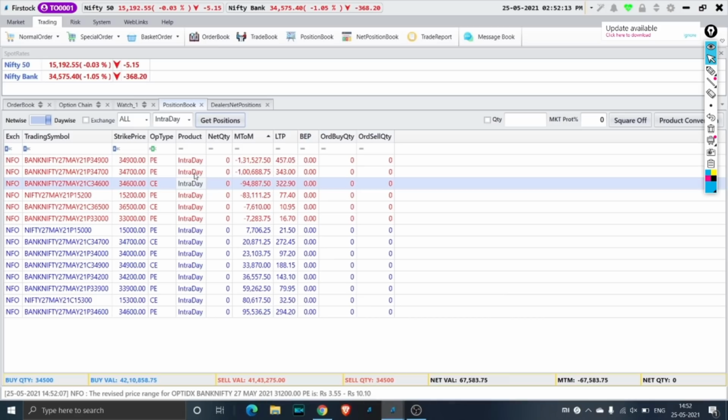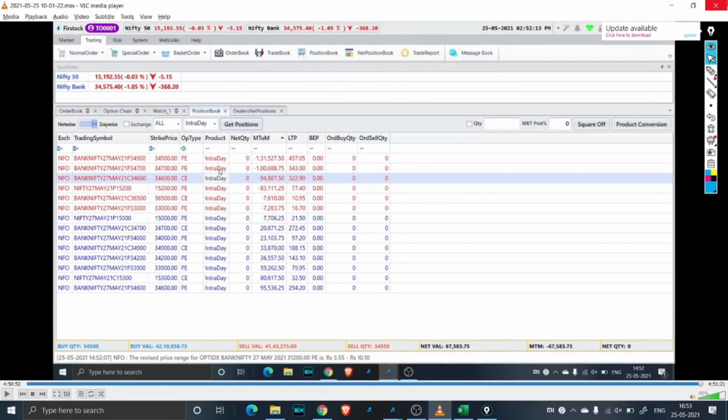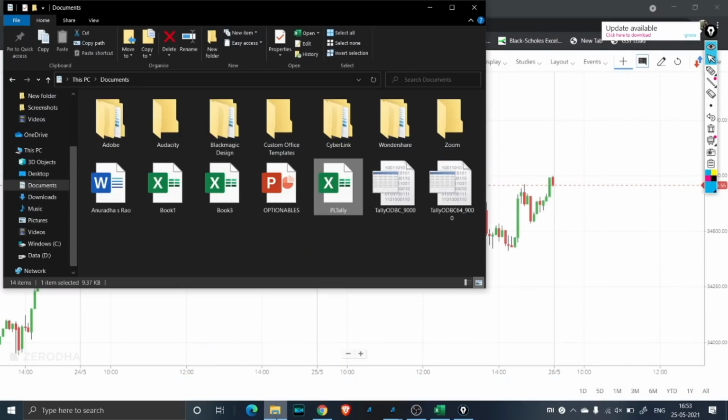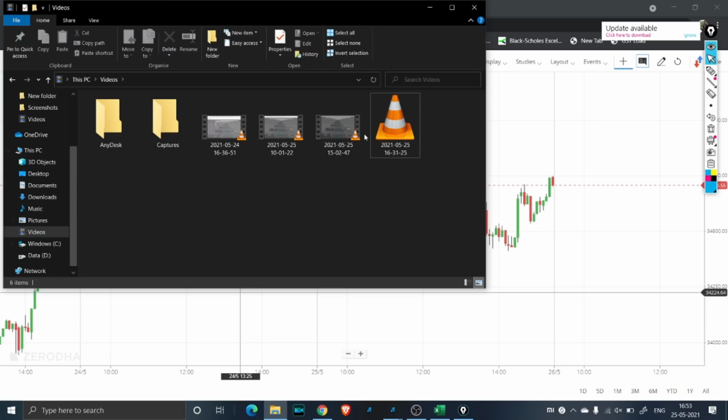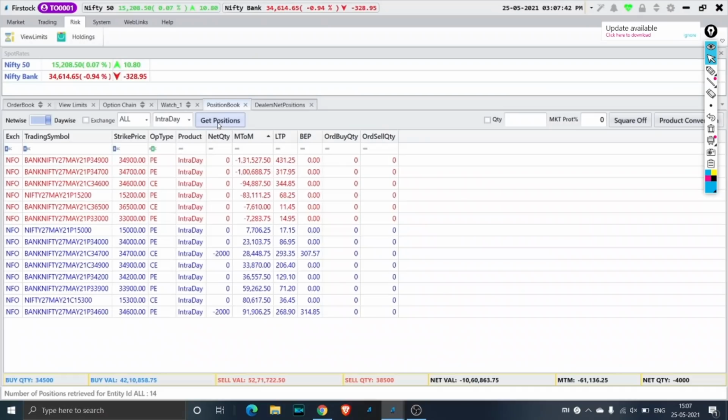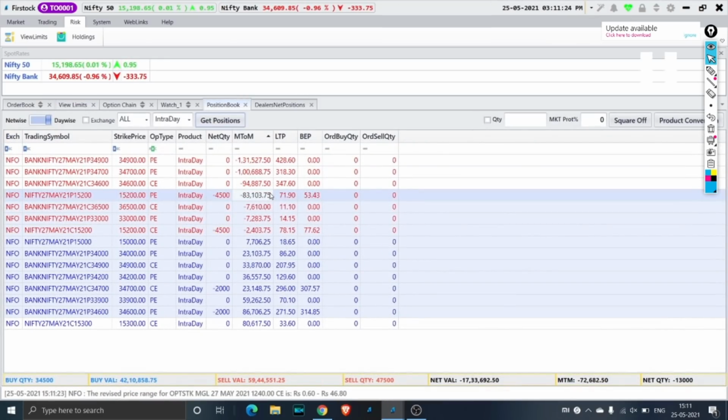Now I'd mentioned we made a 50,000 loss. So how did we recover this 17,000? I'm going to show one more video which we took later on. We took one more small trade after 3 o'clock, which I'm going to show you now. So we had a 67,000 loss. You can see here I have shorted 34,700 calls and 34,600 puts, 2,000 quantity each, and I also end up shorting Nifty. Our MTM goes to minus 72,000, and I don't add or exit any positions.